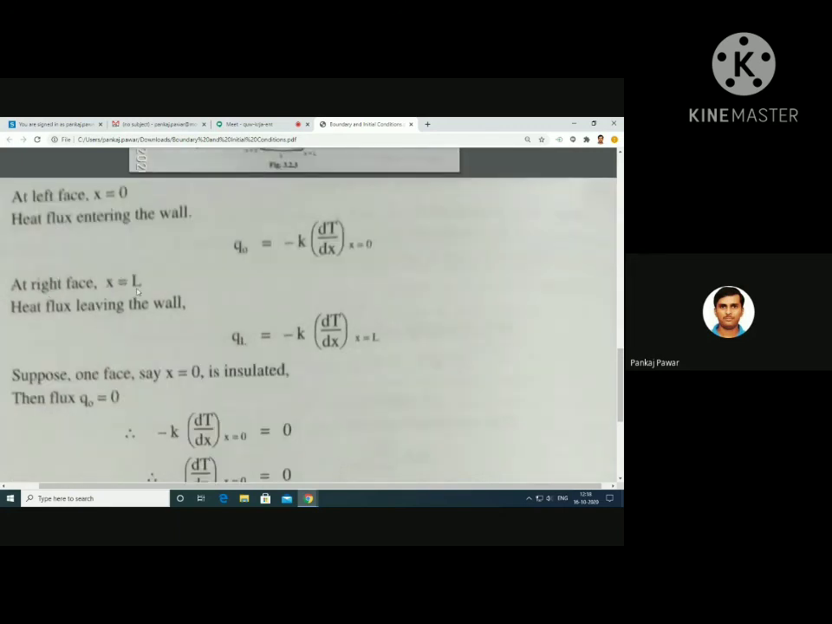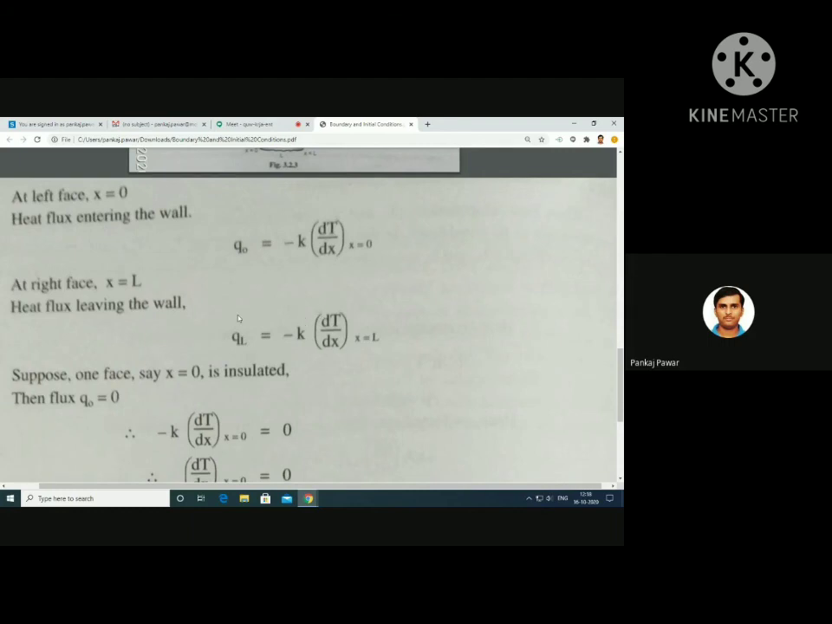Similarly, on the right face, what will be the boundary condition? Small q suffix L is equal to minus K dT by dx at x is equal to capital L. Did you get this boundary condition for heat flux?